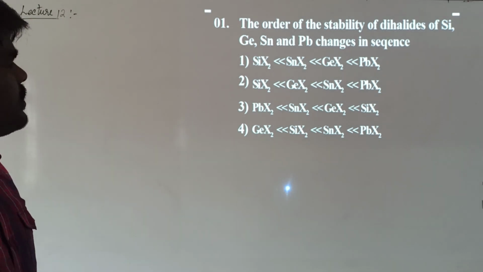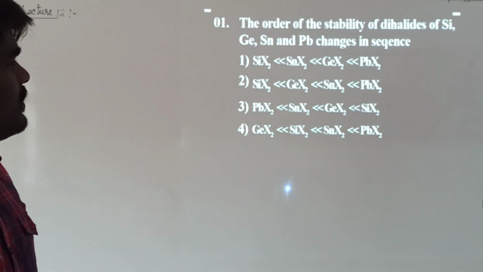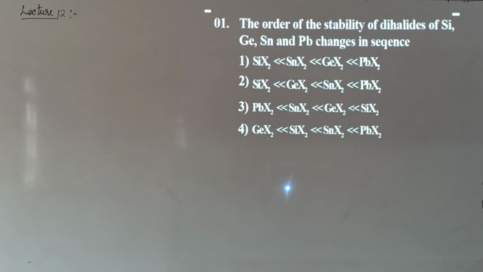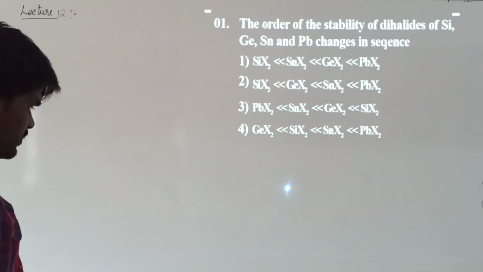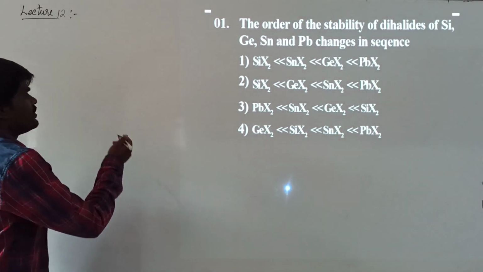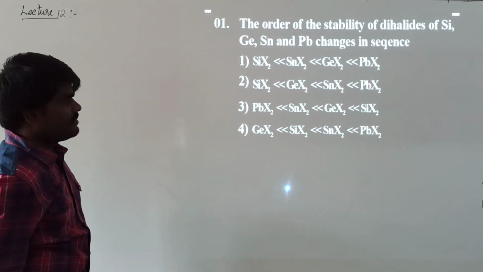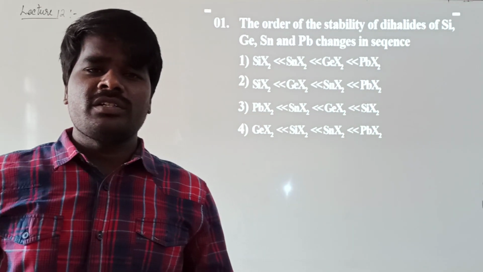We have our first question. The order of the stability of dihalides of silicon, germanium, tin, and lead changes in the sequence. He is asking about the stability of dihalides of silicon to lead. How does the stability of these dihalides of silicon to lead change?